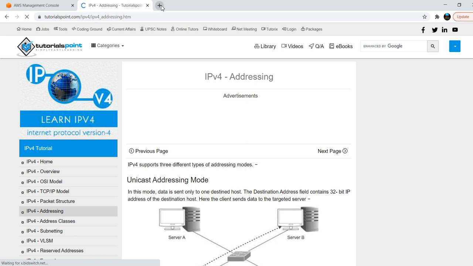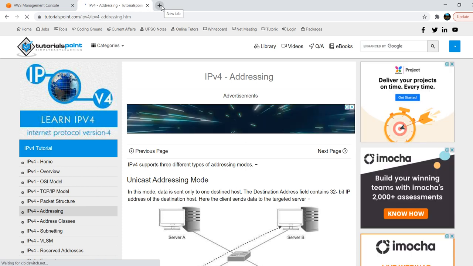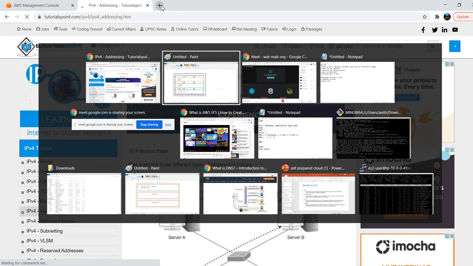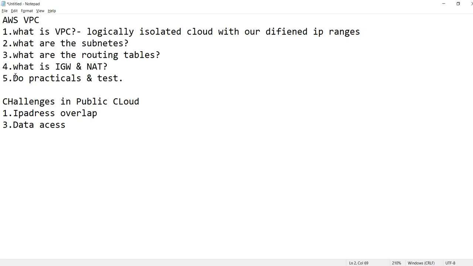Okay, there are two types of IP addresses. One is IPv4 and the other one is IPv6. I will show you what IPv4 and IPv6 are. So, types of IP addresses: IPv4 and IPv6.